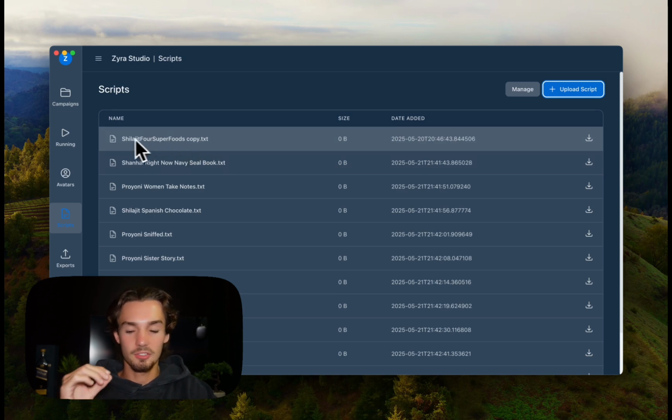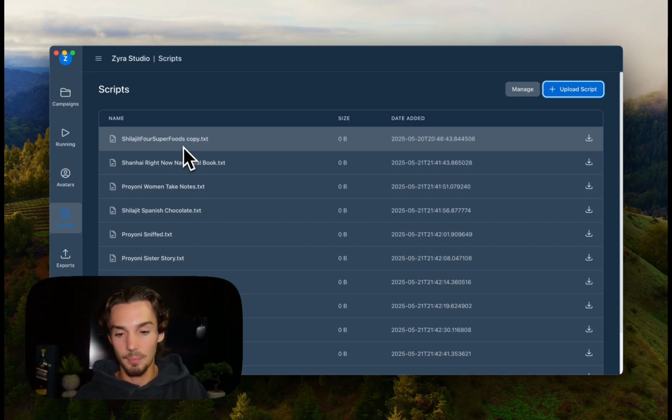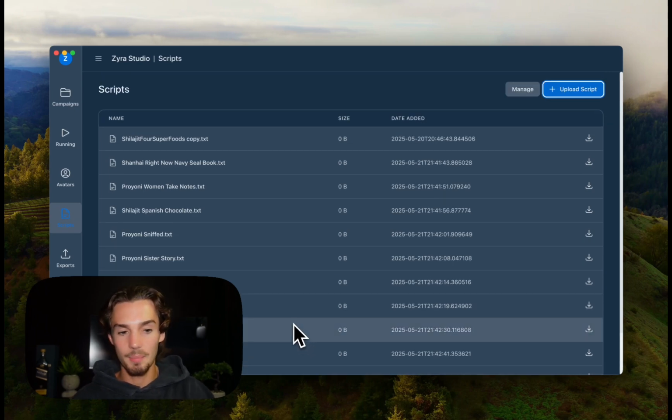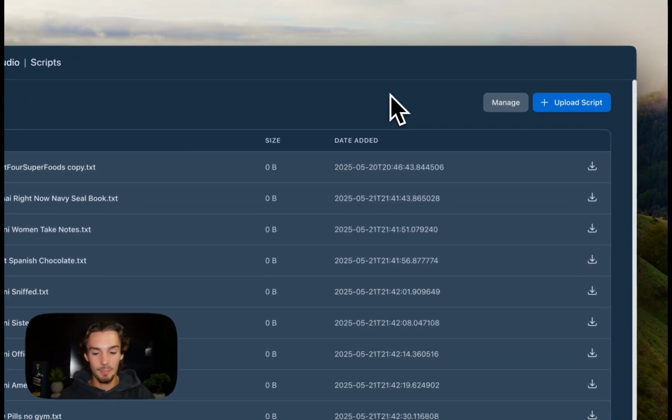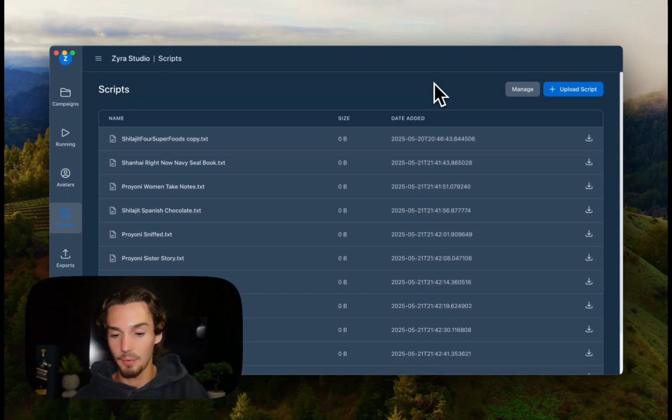So when I'm putting a script in here like Sheila G for superfoods, that has a structure and a framework to what we're posting about, right? So it's important that you put a bunch in here. I only have like 10 or 15 maybe examples that I put in here right away, but my main project has like 100 to 200. But when you're uploading a script, maybe you ripped the script from Daily Virals, or you just saw a TikTok that went viral, or Calidata, whatever it may be. I put a ton of those in here on my normal project.